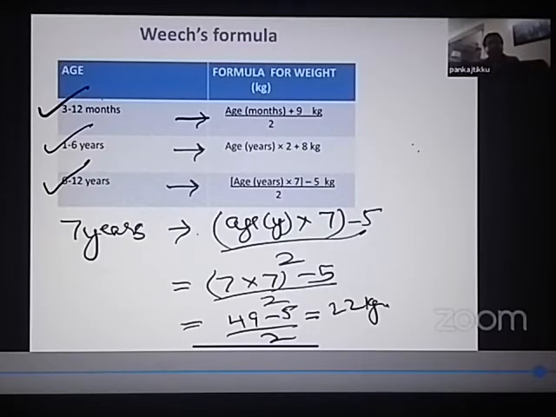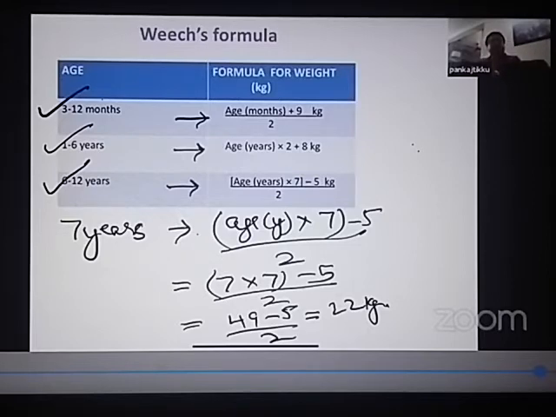So basically what you have to understand is, if you know the age of the child, you can calculate the weight of the child at any age using these three formulas. For a child between 3 to 12 months, the formula is (age in months + 9) / 2 kgs. For a child between 1 to 6 years, the formula is age in years x 2 + 8 kgs. And for a child between 6 to 12 years, the formula is (age in years x 7 - 5) / 2 kgs. So these are the three formulas.